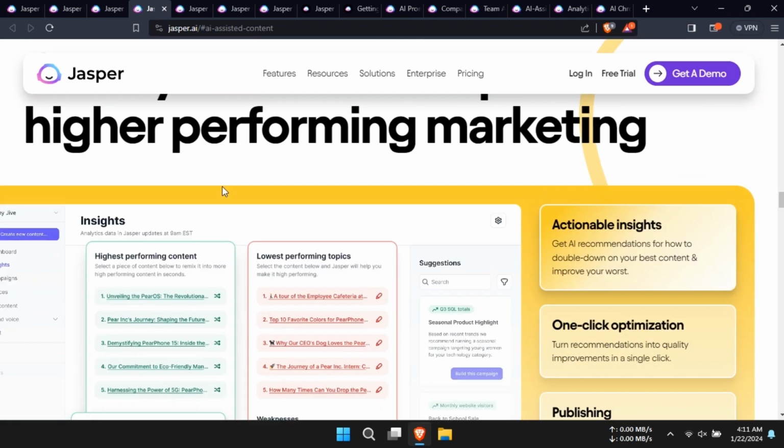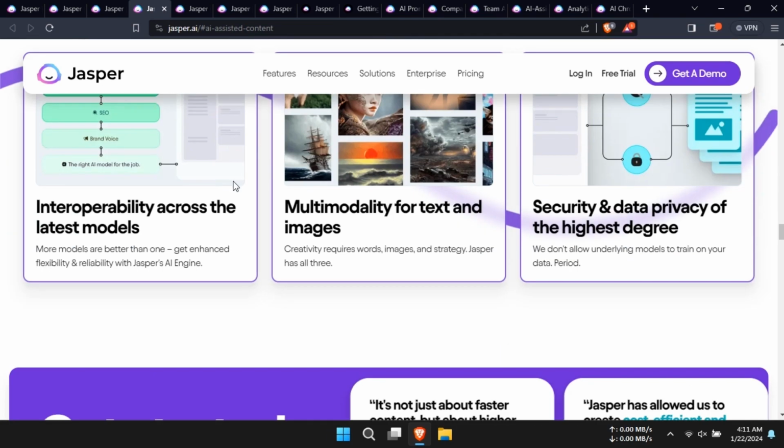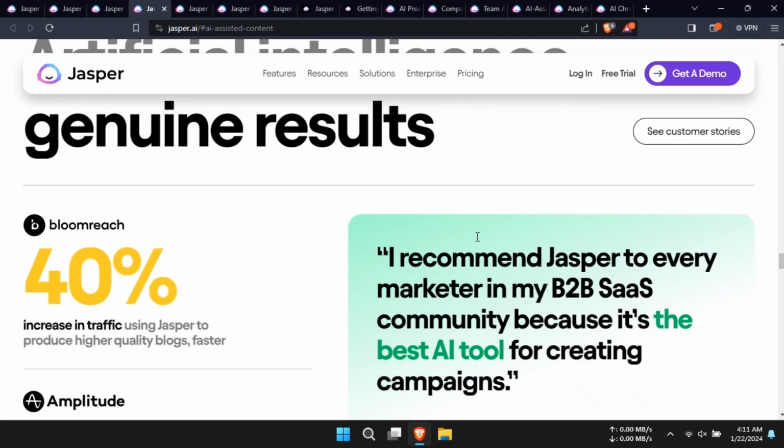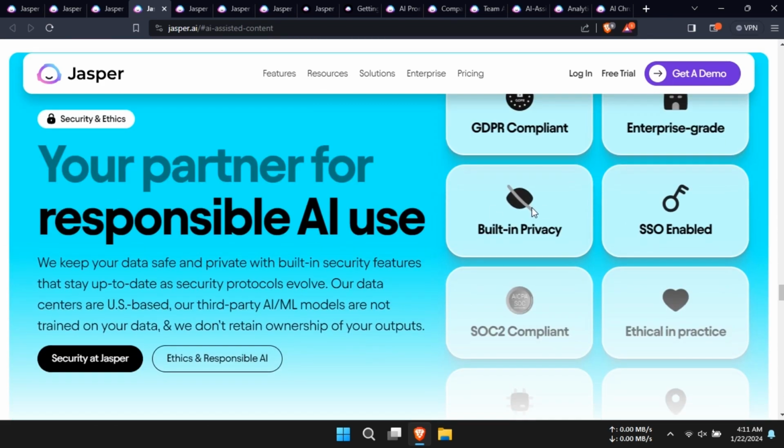One standout feature of Jasper AI is its chat box functionality, which provides real-time assistance and suggestions akin to having a writing coach by your side.